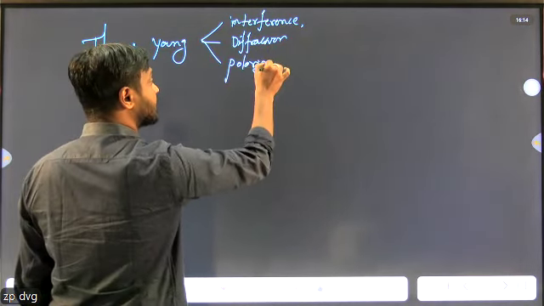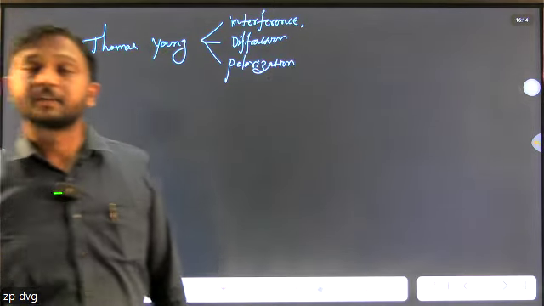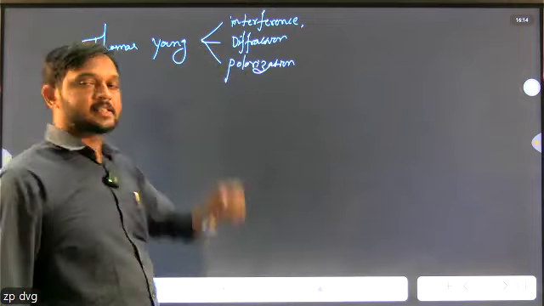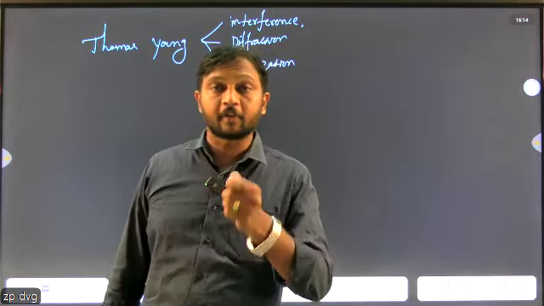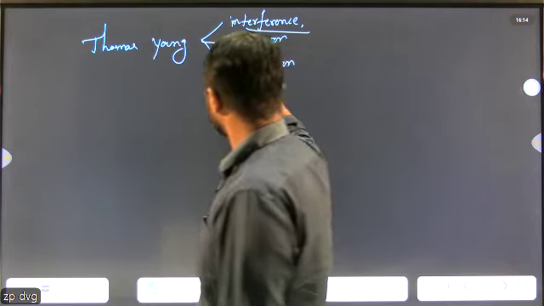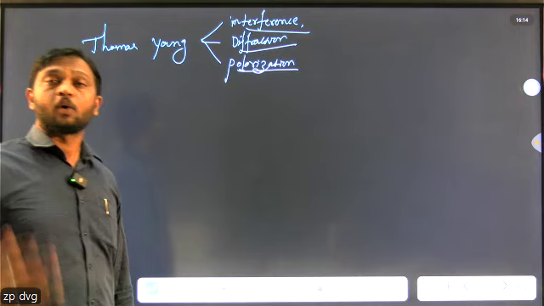These phenomena explained light as a wave nature. Clear? Later in this chapter, wave optics, we will discuss light as a wave. First is interference, second is diffraction, third is polarization. We will discuss them one by one.